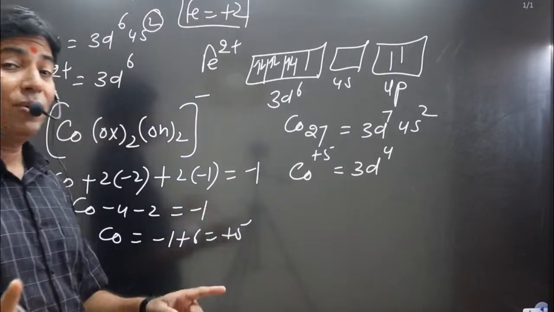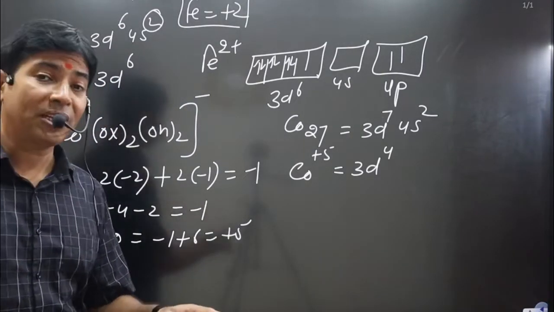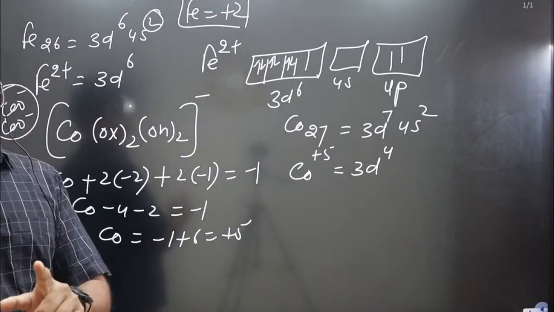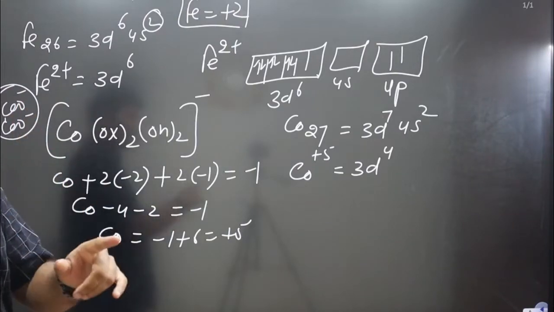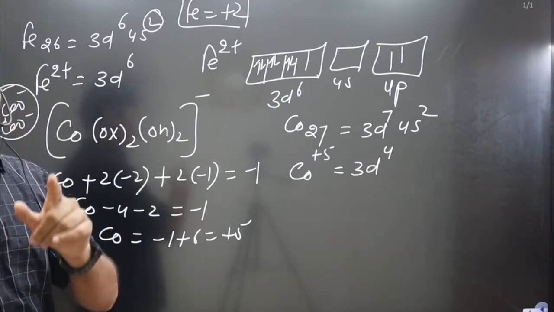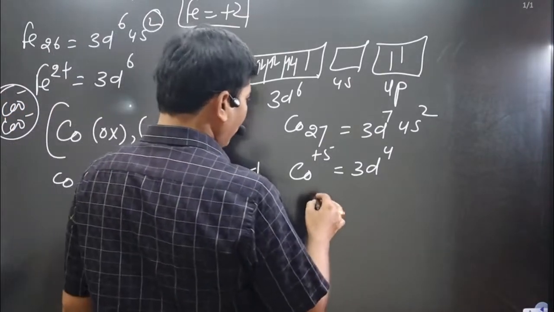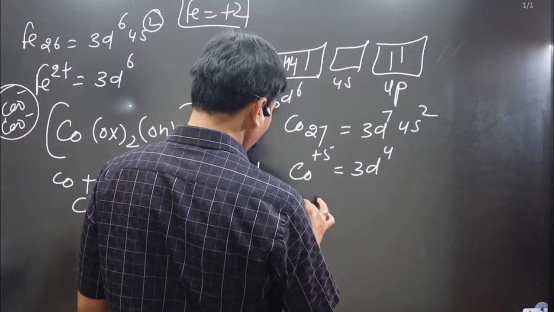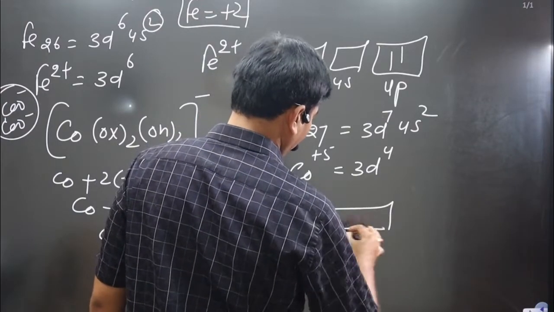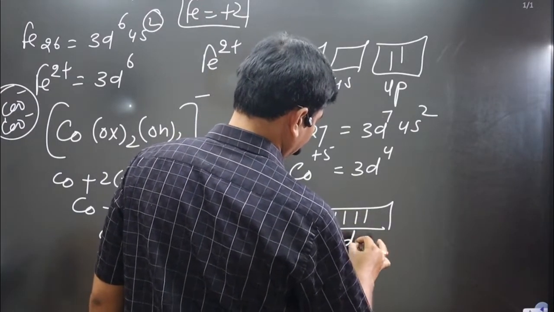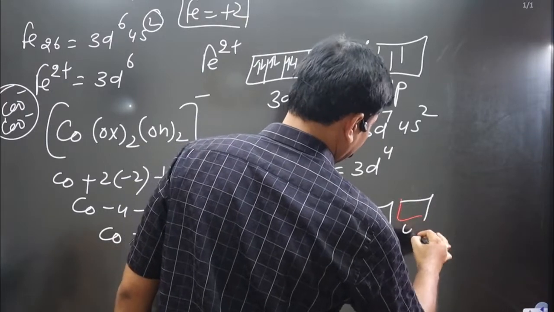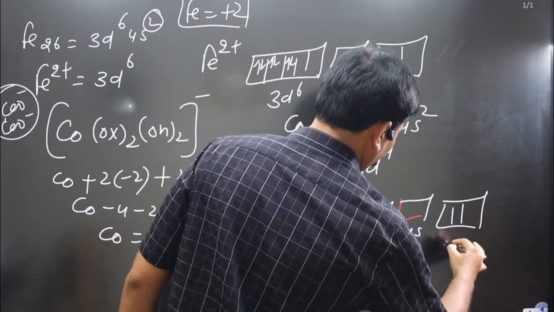And now keep in mind, we are going to write the orbital notation, in which when we fill the electrons, pairing of electrons will be taking place because the oxalate ion is there. It is a polydentate and chelating ligand. Okay, we have cobalt +5, and we have 3d4, 4s, and 4p.